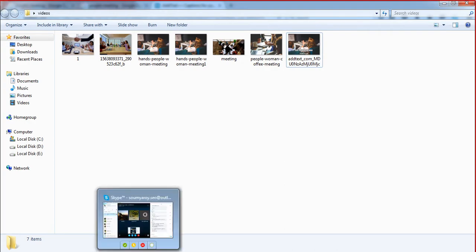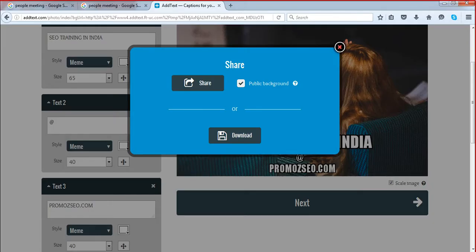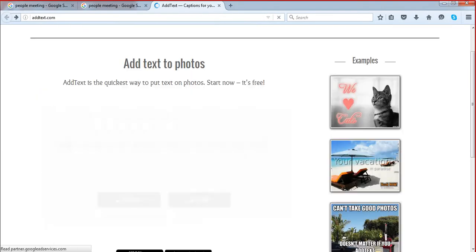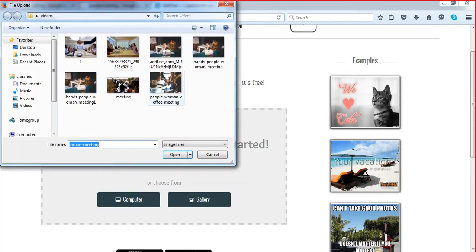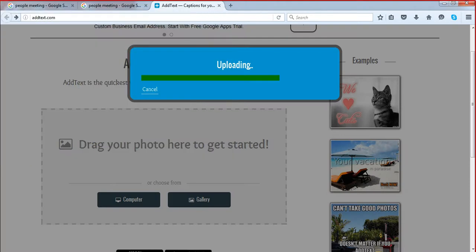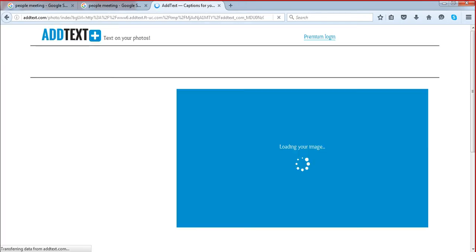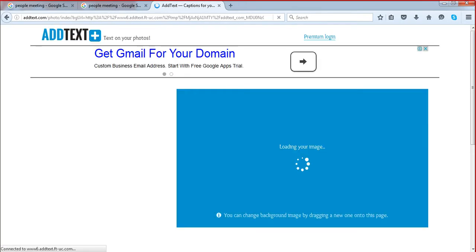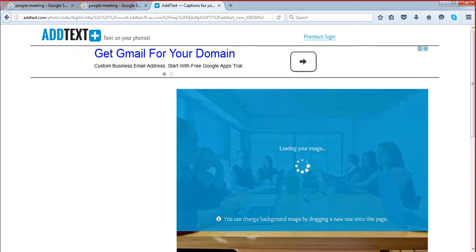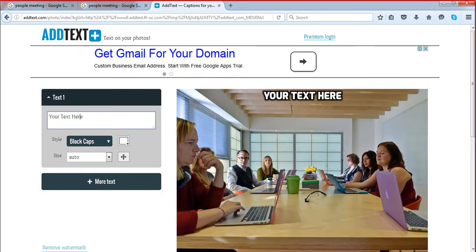For the second image, we are going to use the same technique. You can just go back and upload the second image, maybe this one. It's smaller in size, so uploading is done instantly. Once it is uploaded, you will be taken to the next page where you can see the uploaded image. It's done. You can put something, maybe